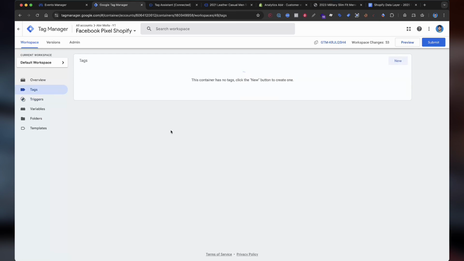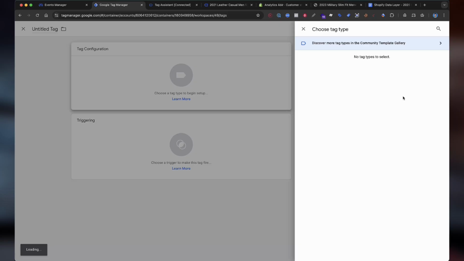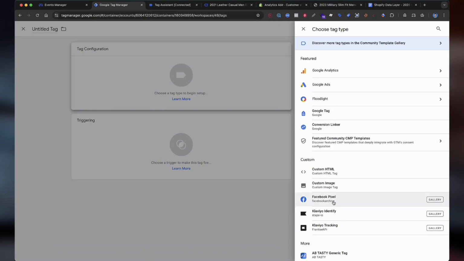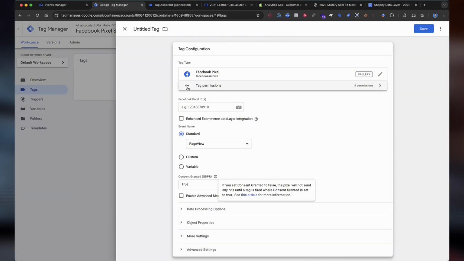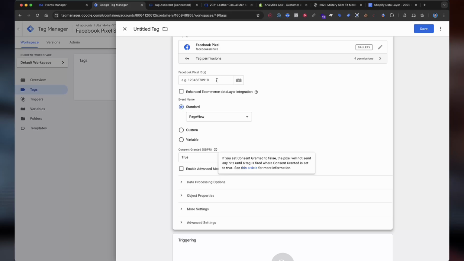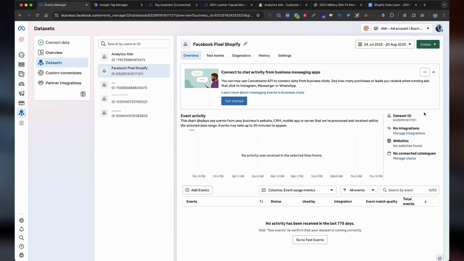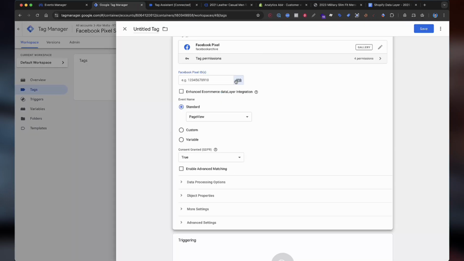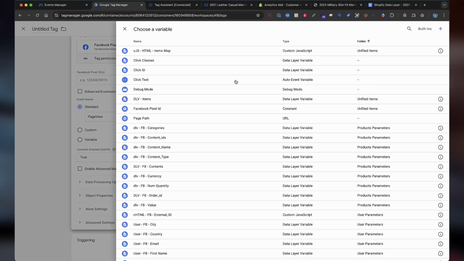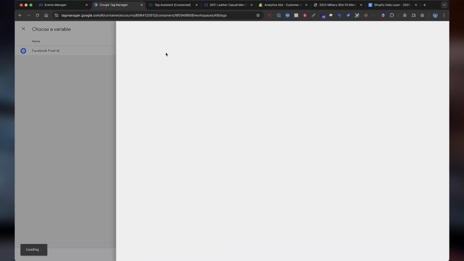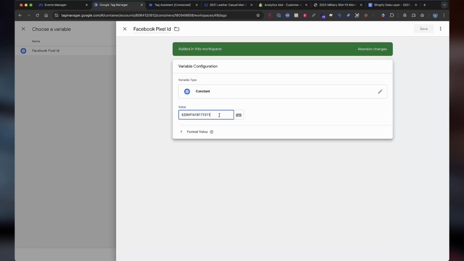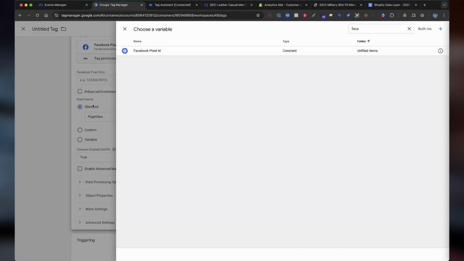Now go to the Tags section and select New Tag Configuration. You will see here the Facebook pixel template. Now we need to add the Facebook pixel ID. Go to your Events Manager and you will get the dataset ID here to copy. If you create a constant variable, then you will not need to copy and paste it from Events Manager to Google Tag Manager. I have already created a constant variable and pasted it here, and select Save.